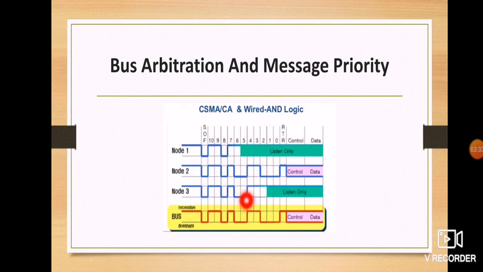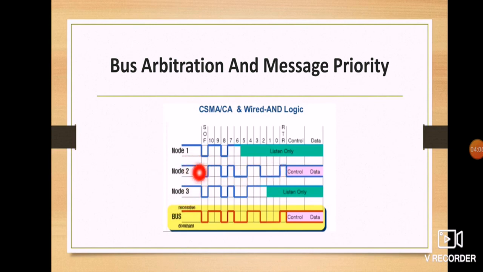Now the question is which one, node 2 or node 3, transmits the message first. For that we continue the competition. Here 0, 0 gives 0, then 1 1 1 gives 1, then 0 AND 1 gives 0. So node 3 also loses its arbitration, and node 2 has won the competition. The bus confirms that we have to receive the node 2 data.